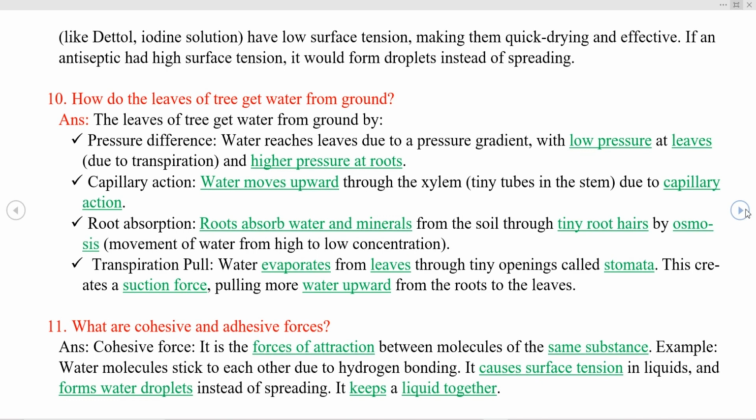Next question we have is, what are cohesive and adhesive forces? As we know, cohesive force is the force of attraction between molecules of the same substance. For example, water molecules stick to each other due to hydrogen bonding. It causes surface tension in liquids and forms water droplets instead of spreading. It keeps a liquid together.